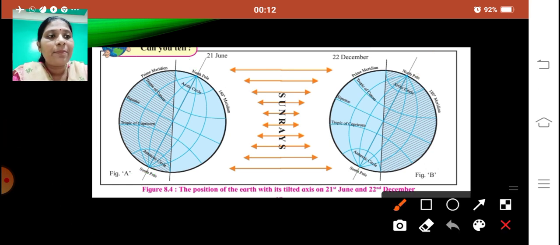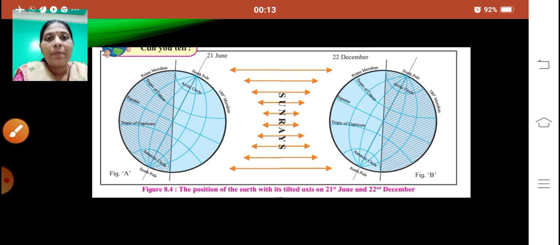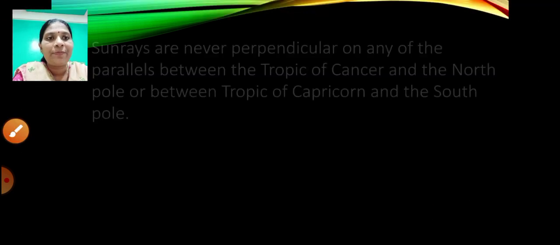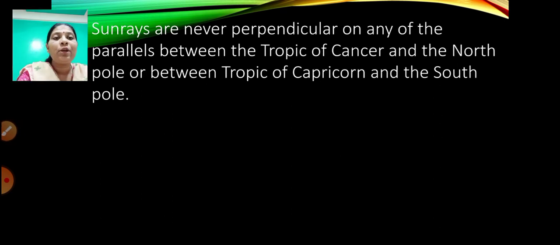Sun rays will never be perpendicular from the Tropic of Cancer towards the North Pole, or from the Tropic of Capricorn towards the South Pole. They will not receive perpendicular sun rays. Only from the equator to the Tropic of Cancer and from the equator to the Tropic of Capricorn will receive perpendicular sun rays. So sun rays are never perpendicular on any of the parallels between the Tropic of Cancer and the North Pole and the Tropic of Capricorn and the South Pole.